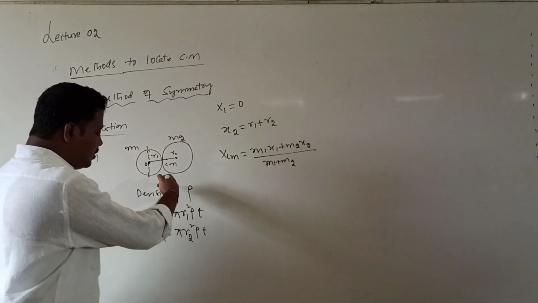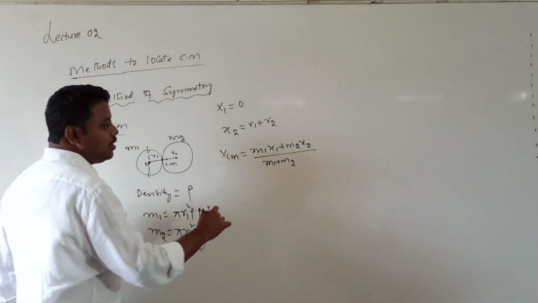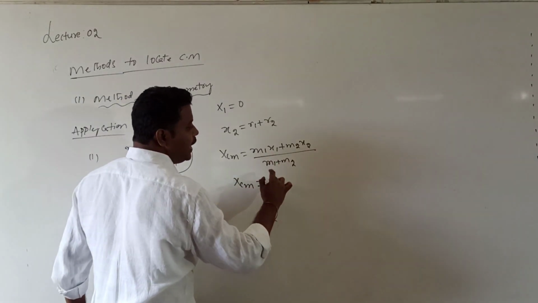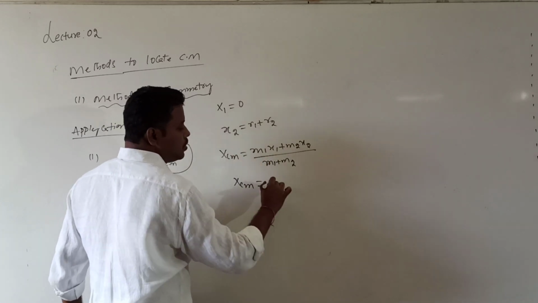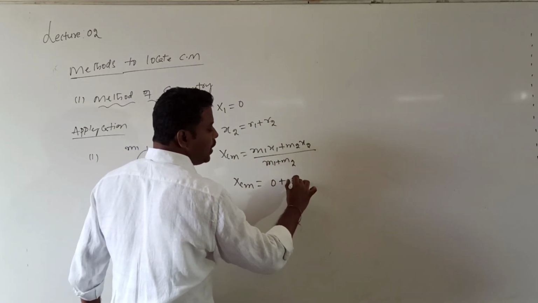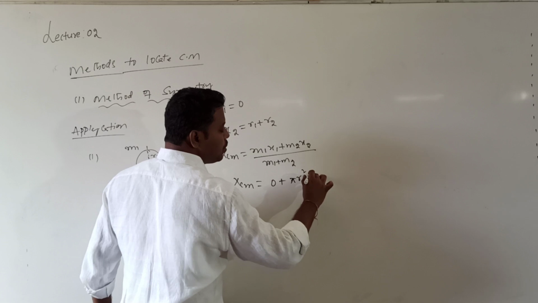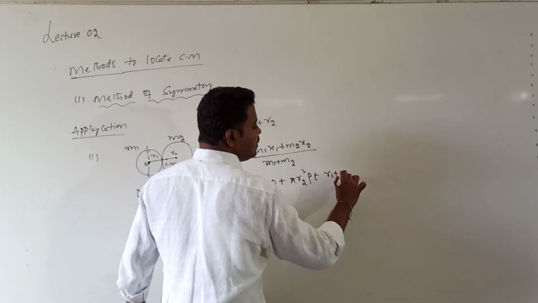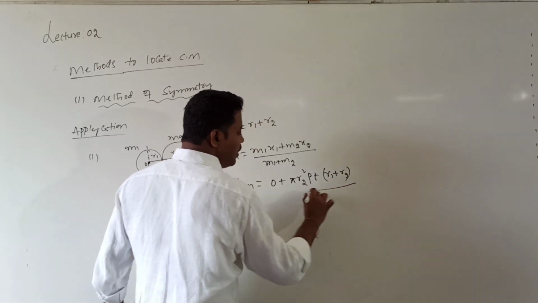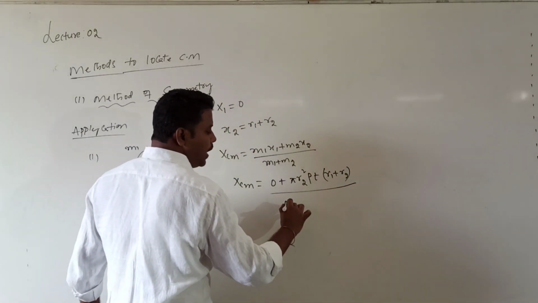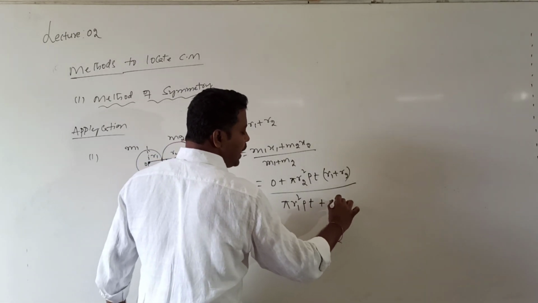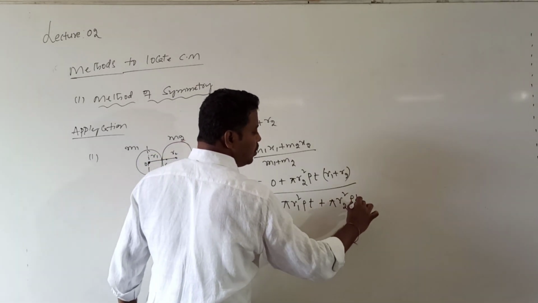Substituting the values, XCM is equal to m1 into x1, where x1 is 0, so this is 0, plus m2, which is pi into r2 square into rho into t, into x2, which is r1 plus r2, divided by the sum of m1 and m2: pi into r1 square into rho into t plus pi into r2 square into rho into t.